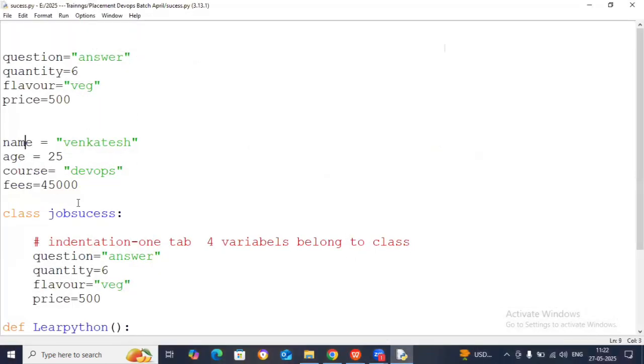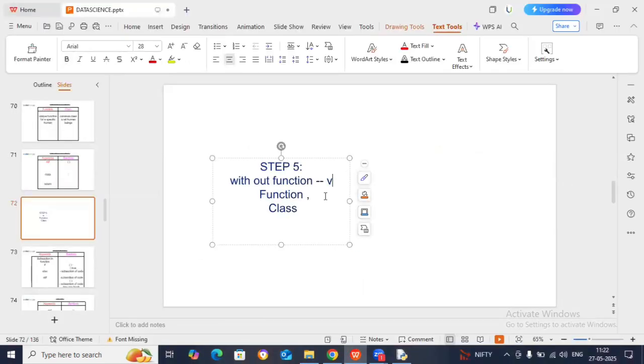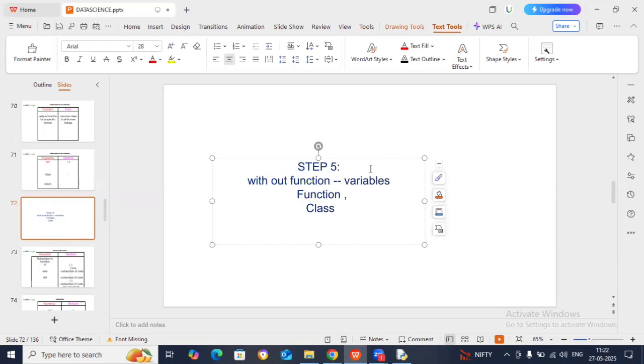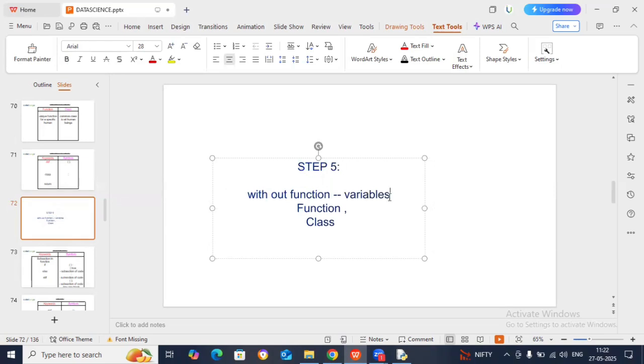Name is Venkatesh, age. Without functions, you are writing only variables. You can write with functions, and without functions you can also write. But my best suggestion for you is to write code with functions and classes. So that is the main agenda here.